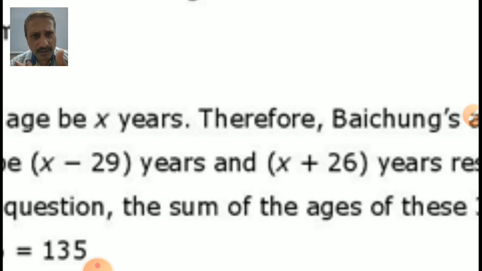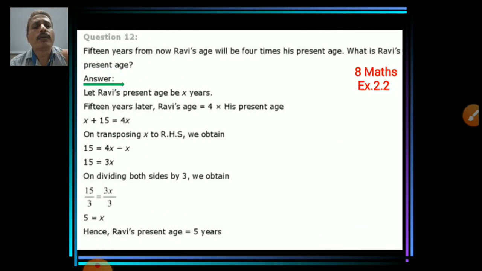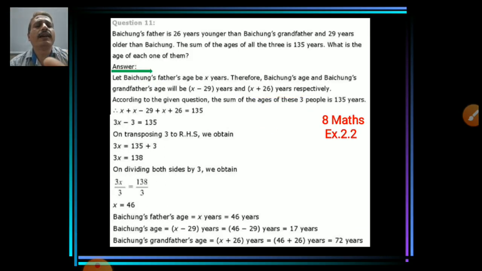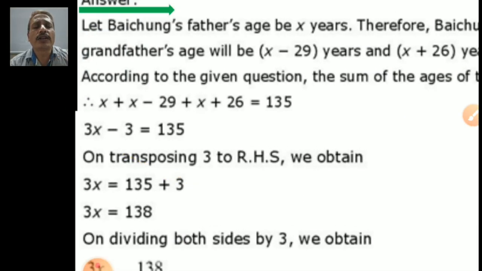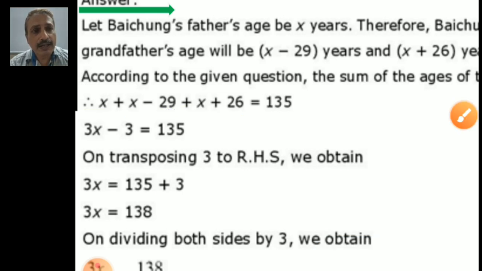Understood? Compulsory. The grandfather is older than the father, and Bechung is younger than his father, by those years respectively. Very good. Now what did they say? Yes, they said all added together is 135. So here we take Bechung's father's age as x years. Bechung's age is x minus 29 years. And Bechung's grandfather is x plus 26. Did you understand? Yes, correct. 135 is already given according to the question.